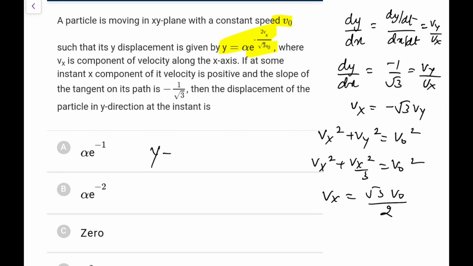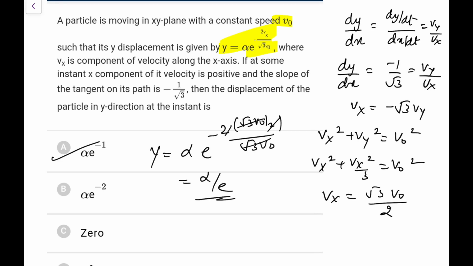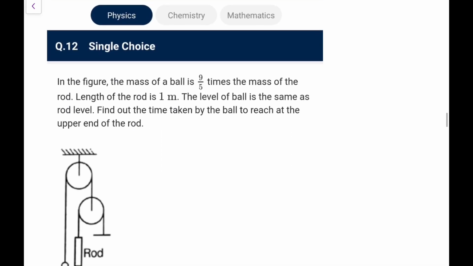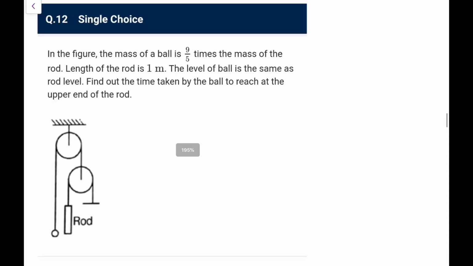Put it in, y would be alpha e to the power minus 2 vx upon root 3 v0, where vx is root 3 v0 by 2. You are lucky, everything gets cancelled. So this is alpha e to the power minus 1. Go for option A in this case. So again a slightly confusing one, but you can do this.